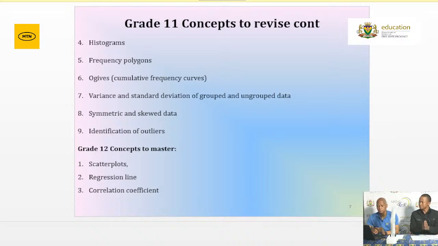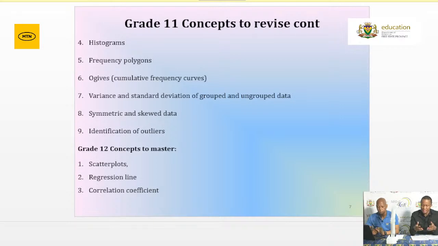And lastly, grade 12 concepts to know under statistics. Remember, it takes about 20 marks. You must know how to interpret your scatter plots. You must know how to draw your scatter plots. And remember, what are scatter plots? A visual representation of bivariate data.